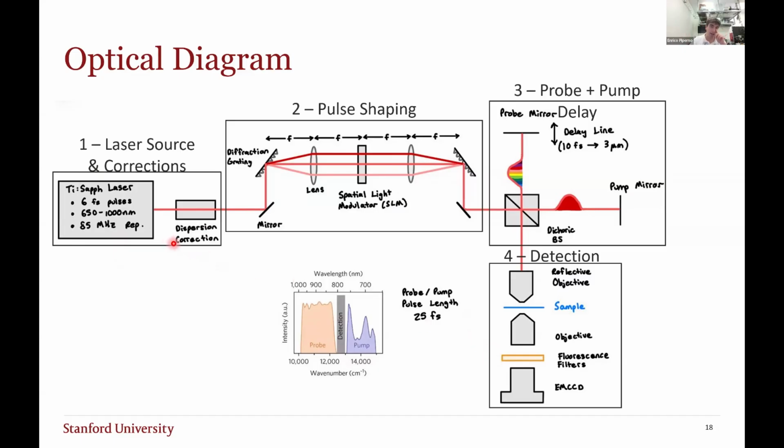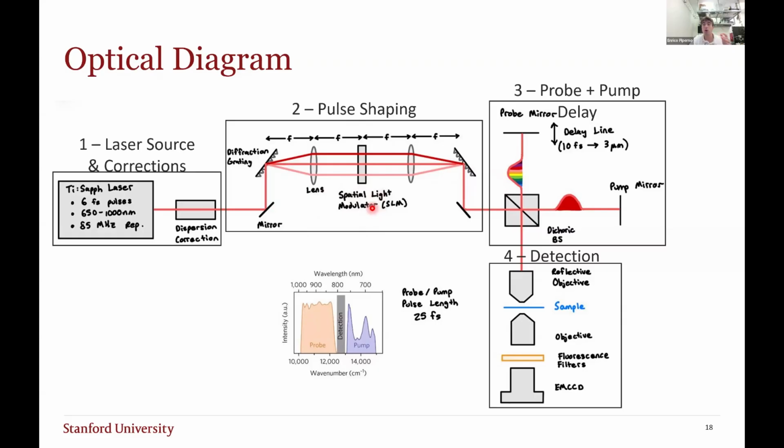Once we correct the dispersions for our pulses, we then try to shape these pulses. Here we're using a 4F diffraction grating scheme. What you need to know here is that we're using a spatial light modulator at the Fourier plane of this light, meaning that space now encodes frequencies. You can think of the spatial light modulator as a grid of many pixels. With each pixel you can dim as you want, and you can program this spatial light modulator.